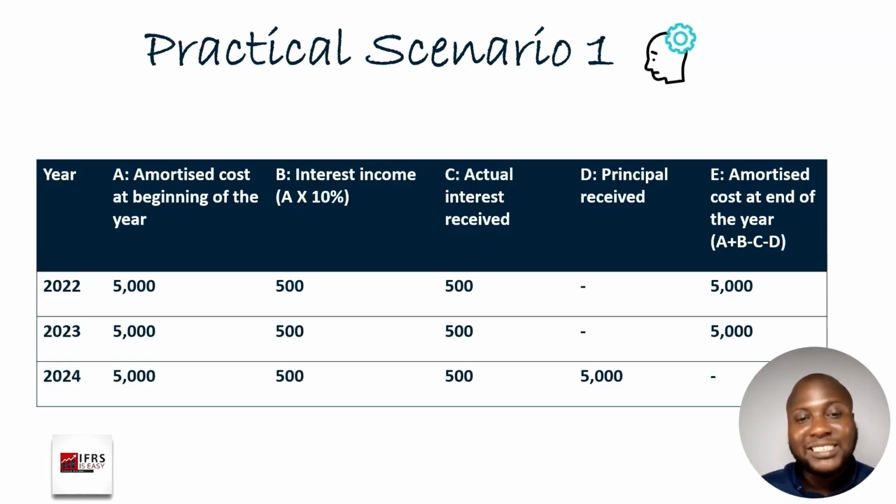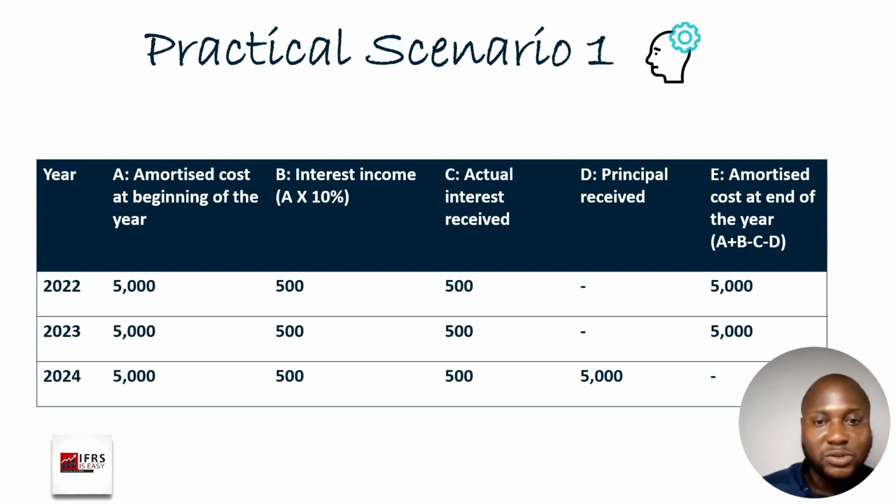Now the reason for this is because the repayment of the principal is on the third year. That is, you are not paying the principal gradually, you are paying it in a bullet. So if you move to 2023, it does the same calculation, and then until the third year when full payment is made and everything becomes zero.